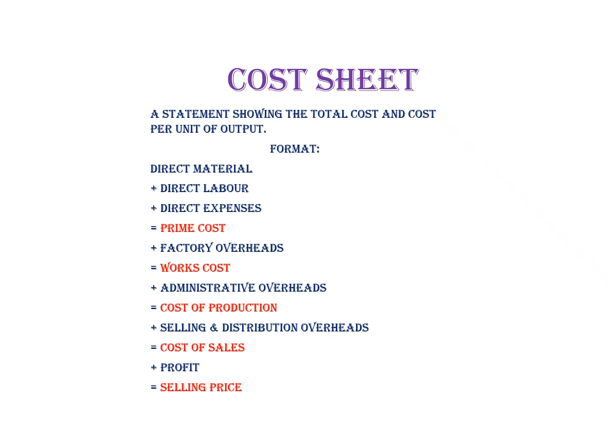So, when we add all the selling and distribution overheads to the cost of production, we can analyze the cost of sales. So cost of sales represents the cost of production plus selling and distribution overheads incurred. Thus, the cost of sales is the aggregate of all the direct and indirect costs connected to the goods sold.